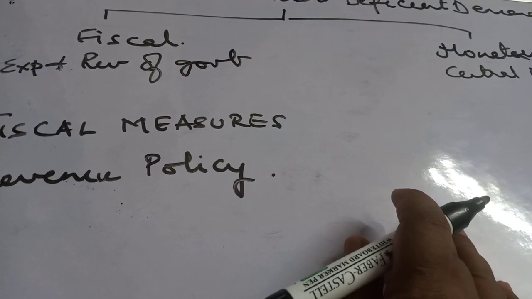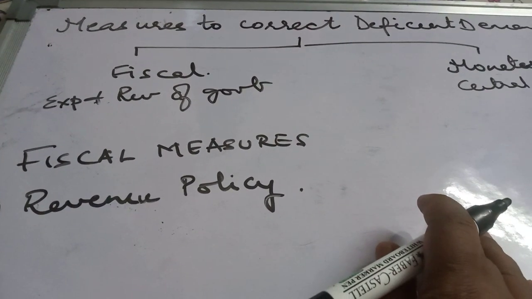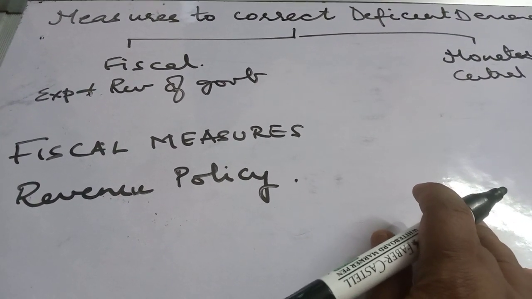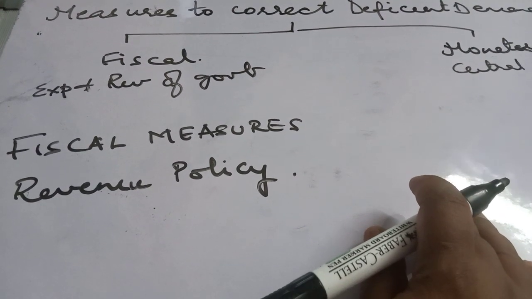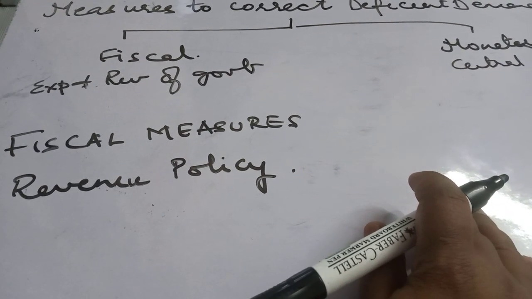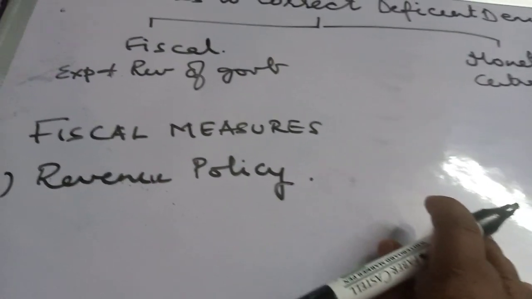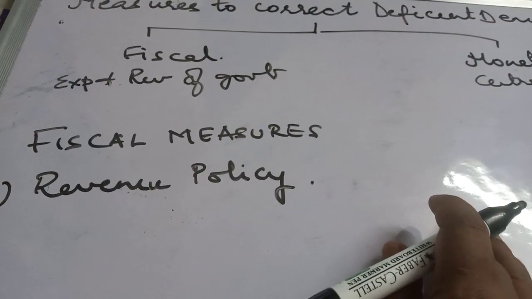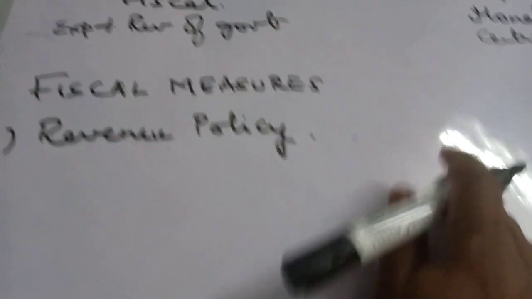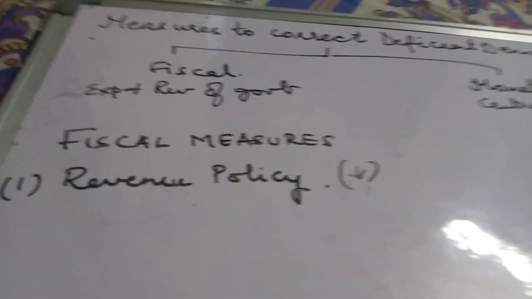So what will happen in deficient demand? The government would like to increase the money supply and thereby increase the AD. So what happens here is, in the revenue policy, when the taxes are reduced, the purchasing power of people will increase, because the money in their hand increases. Because of which they will start to buy goods and services. They will have more purchasing power, because of which the aggregate demand will increase. So in revenue policy, the government would like to reduce all the taxes.